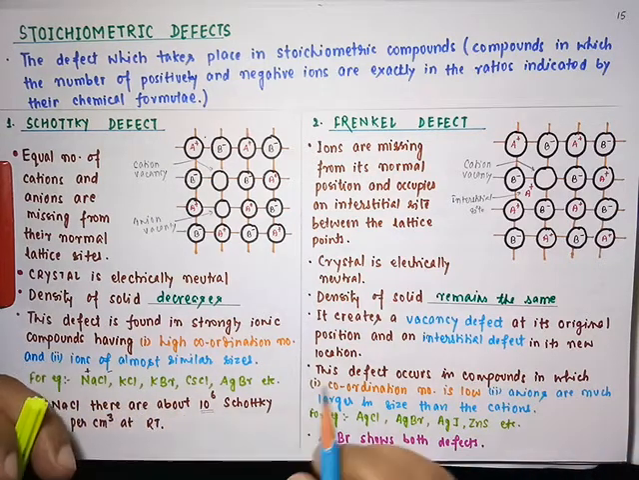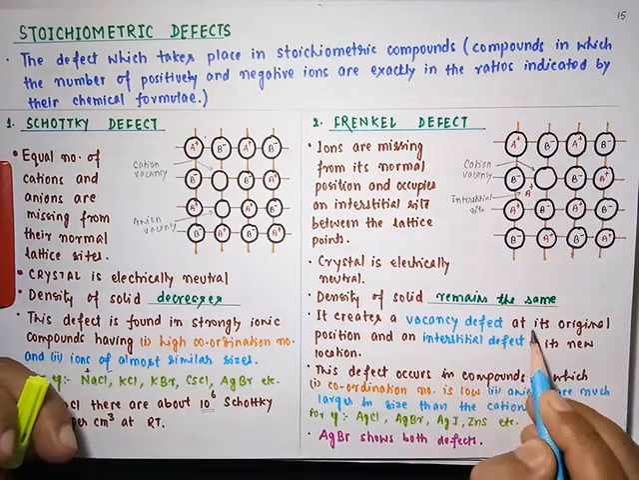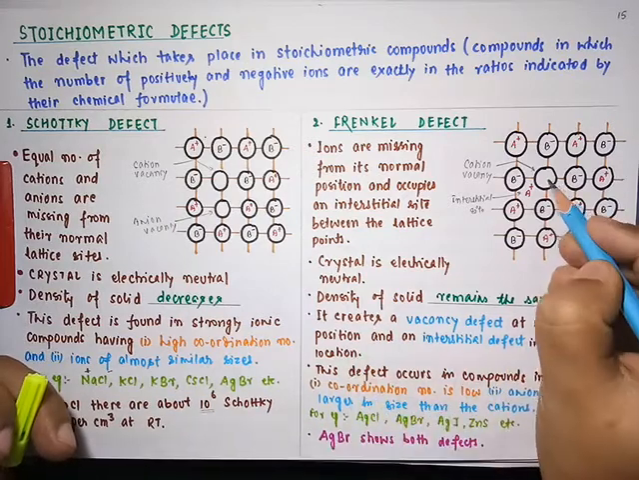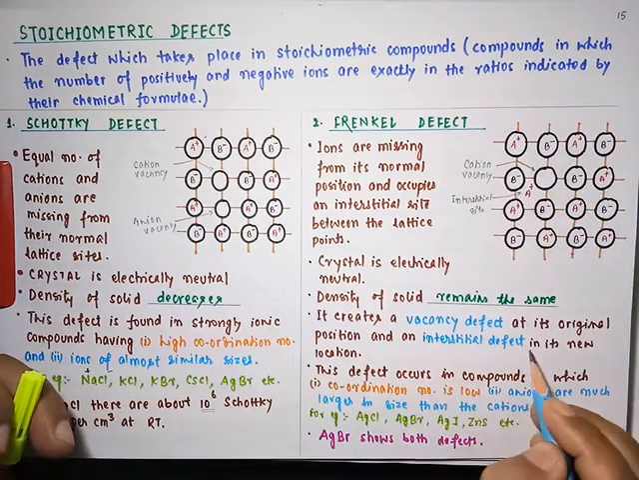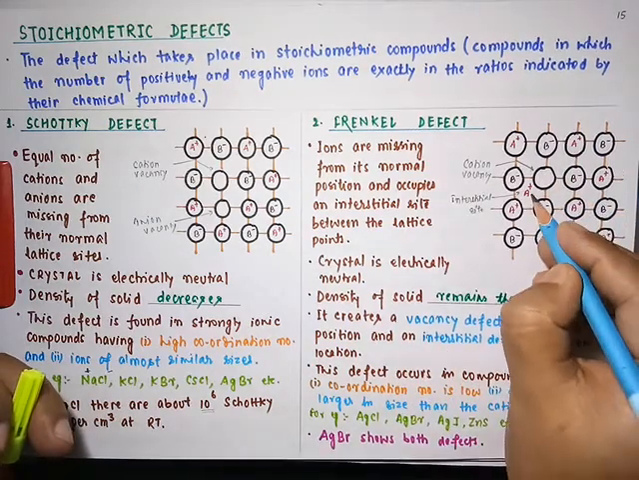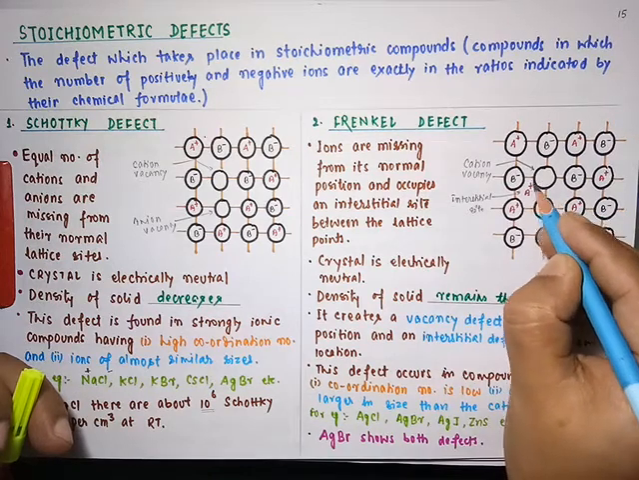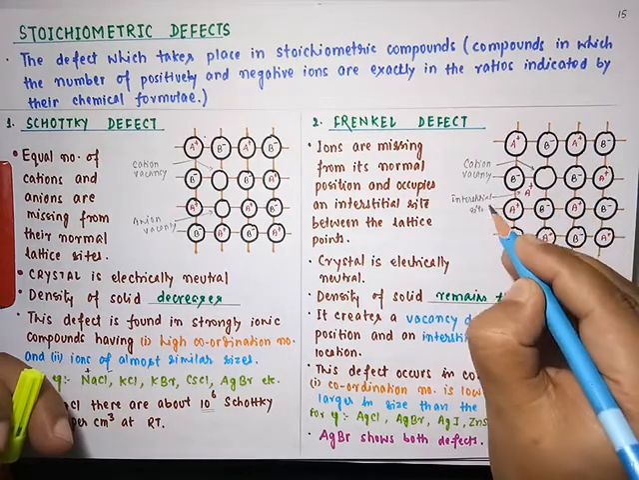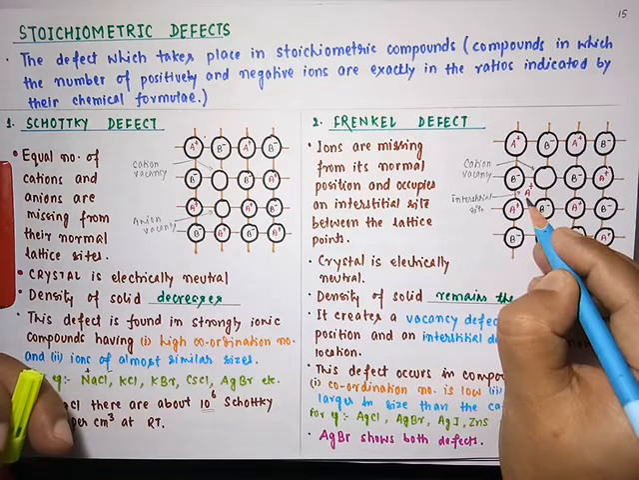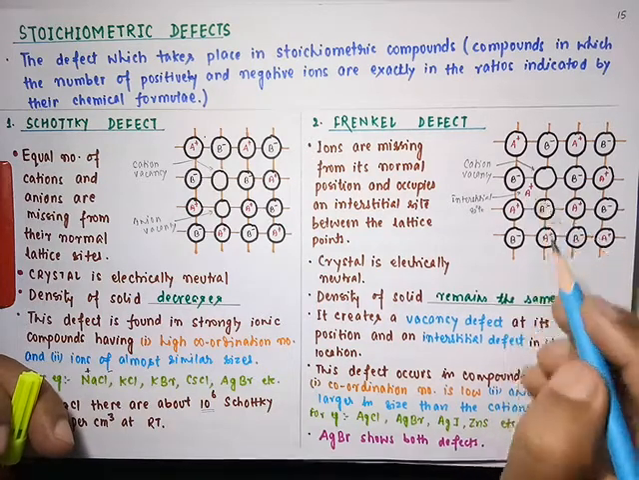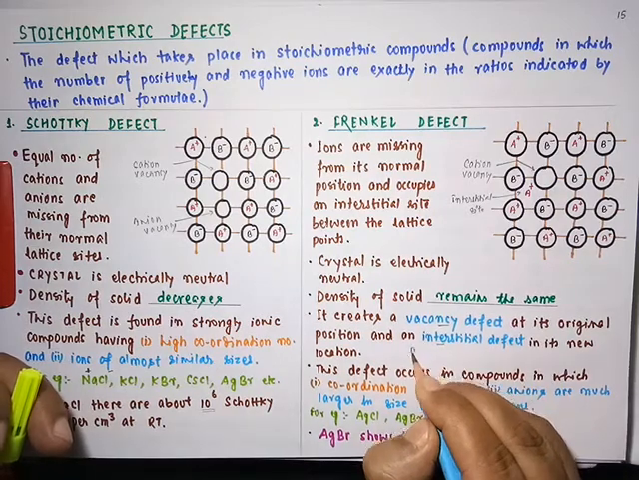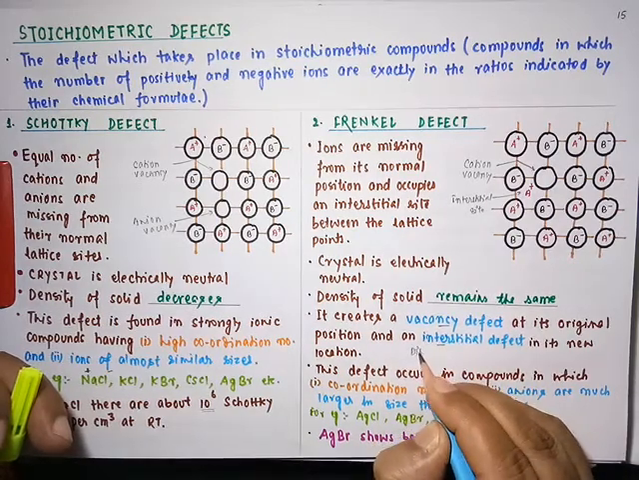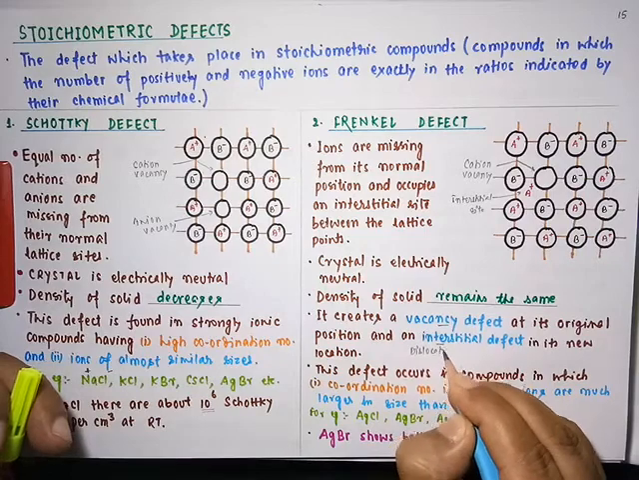Now student, it creates a vacancy defect at its original position. That is what I have told you. This is its original position. So there is a vacancy at the original position and an interstitial defect at the new location. This is the new location of this cation and it causes an interstitial defect here. So actually this Frenkel defect is a combination of vacancy defect and interstitial defect. That is why you can also call it dislocation defect.